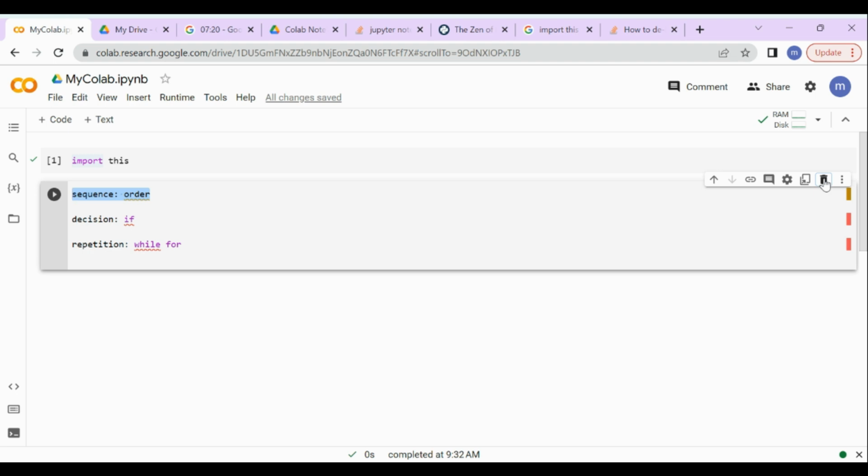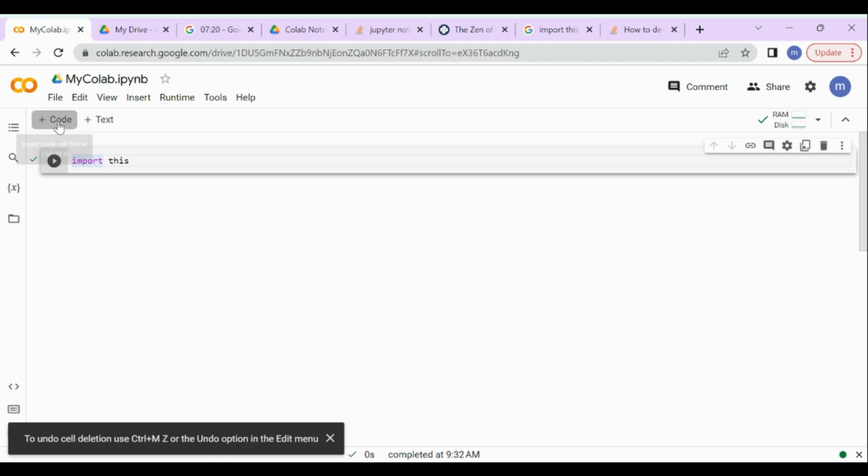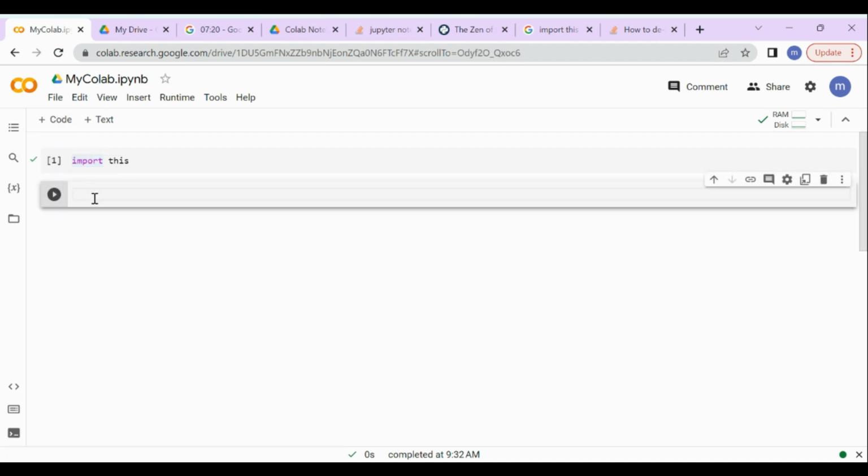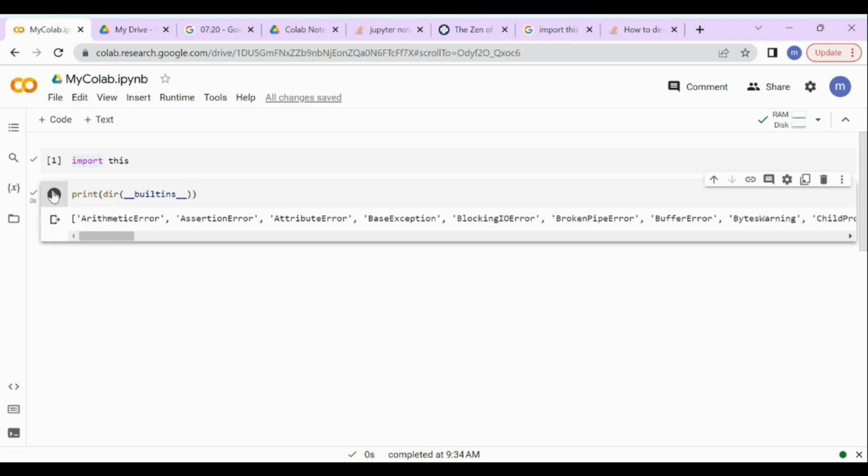We would have to add a function or variable to the namespace before we can use it. Moreover, there is also an order to reading parentheses, just like we have in math class. We saw an example of this when we used print dir built-ins. We have parentheses to contain the parameters and we know we have to print something. So we look inside the parentheses to figure out what to print and find another function, in this case dir, which has another set of parentheses. We look inside of that and finally find a value, that is built-ins. We use that value to calculate dir of built-ins, and once we have that value, then we can print it.